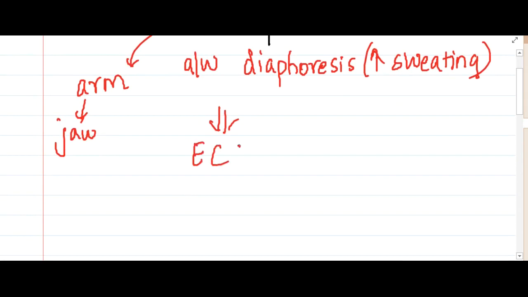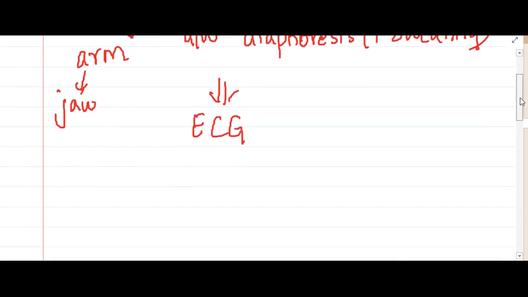Every time with chest pain, it is better to do an ECG to rule out any possibilities.